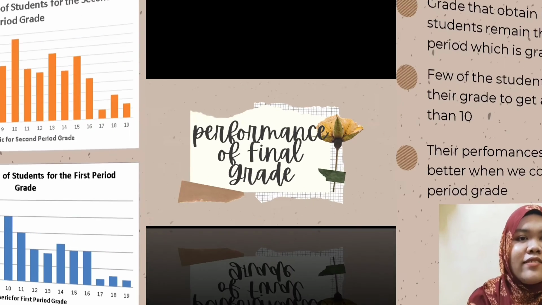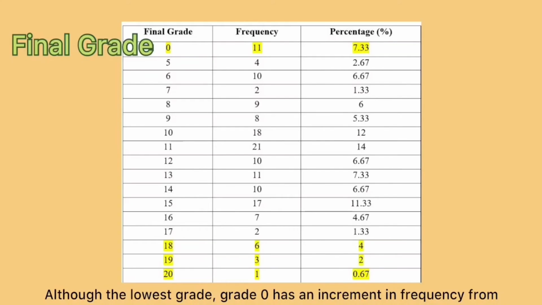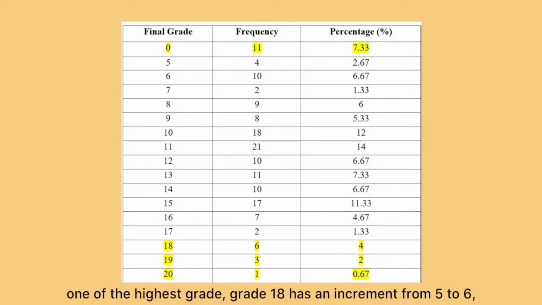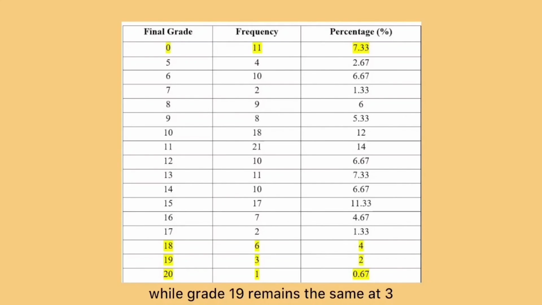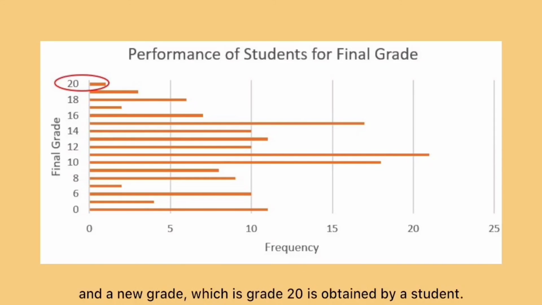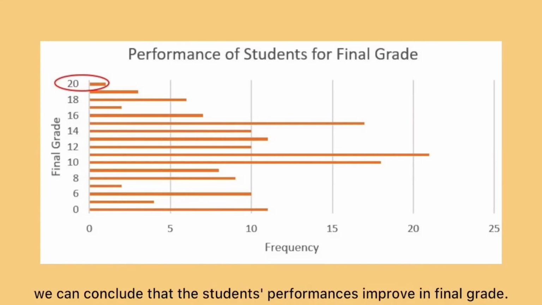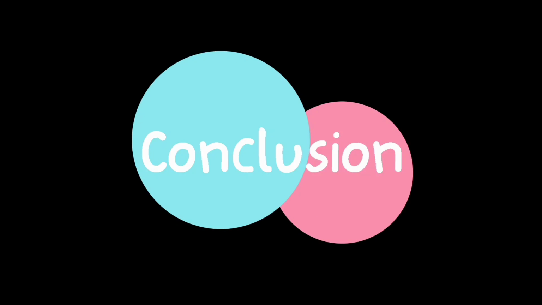Although the lowest grade, grade 0, has an increment in frequency from 7 to 11 from the second period grade to final grade, one of the highest grades, grade 18, has an increment from 5 to 6, while grade 19 remains the same at 3, and a new grade, grade 20, is obtained by a student. From the results, we can conclude that the students' performances improve in final grade.